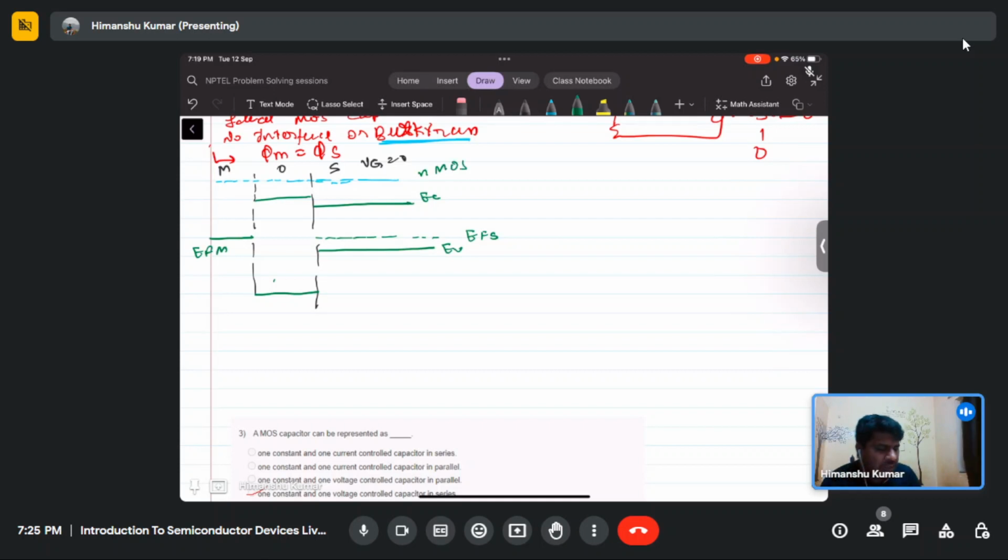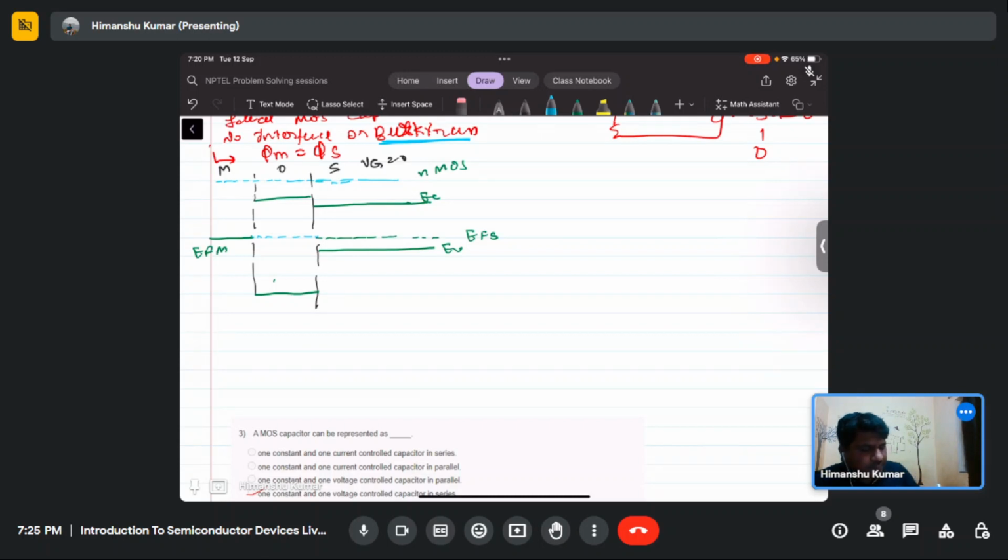In the case of NMOS, as we have seen in the last class, the substrate is P type. So the ideal band diagram will look like this. The Fermi level will be the same throughout, the metal Fermi level will be the same as the semiconductor Fermi level in equilibrium.